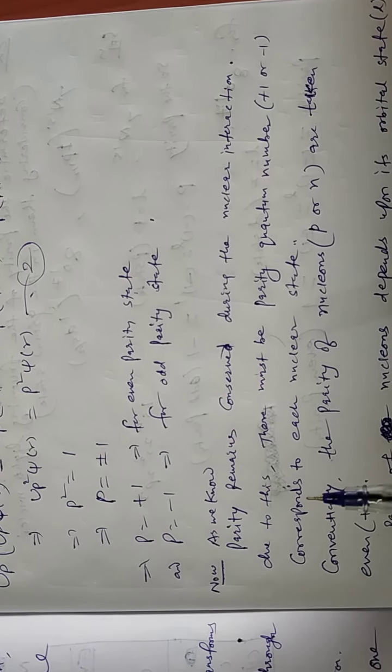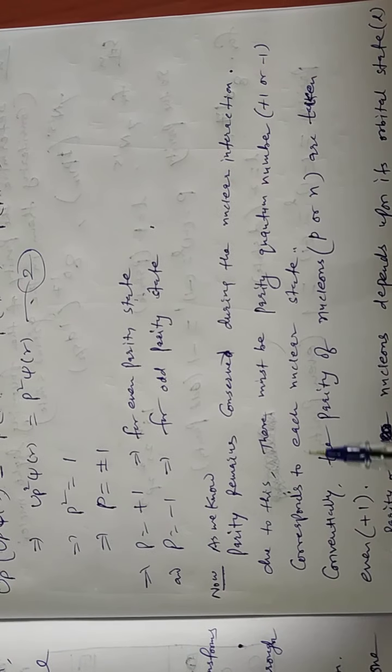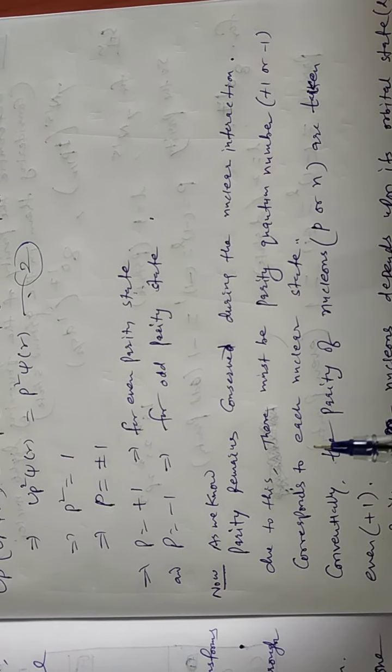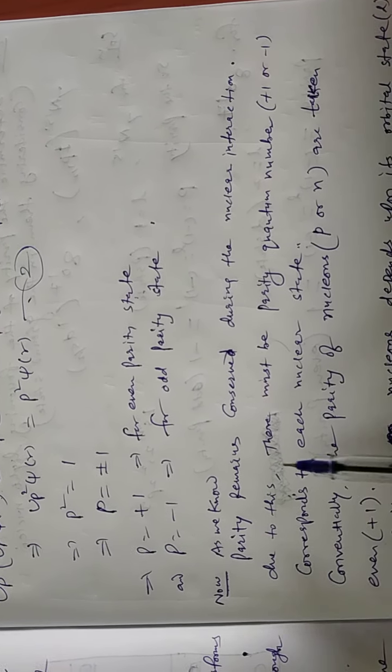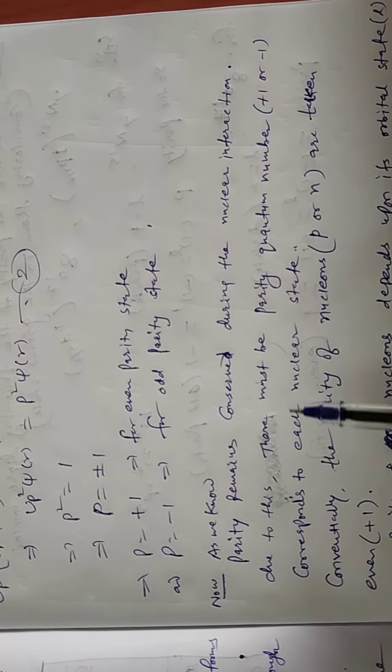As we study in detail in the chapter on elementary particles, the parity of a nucleus remains conserved under nuclear reactions.